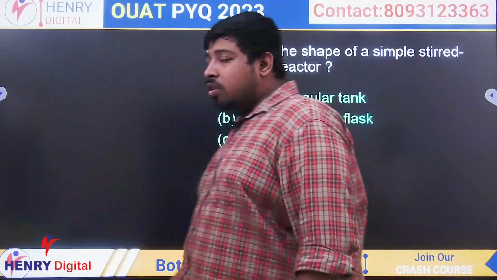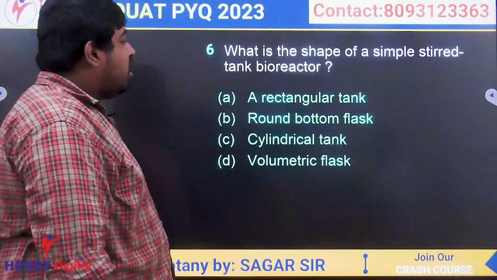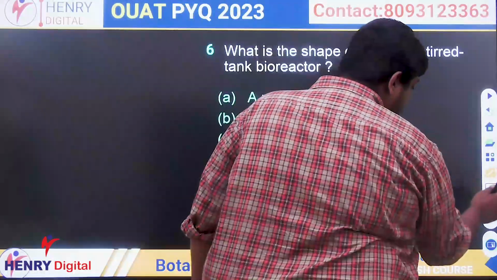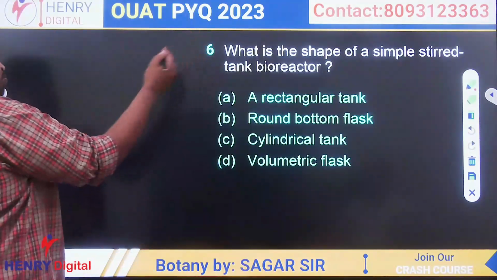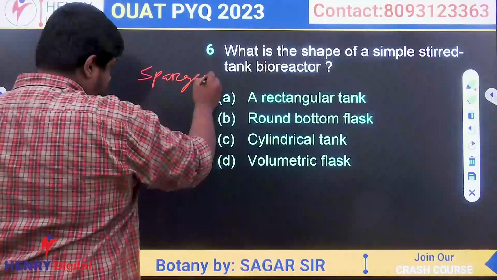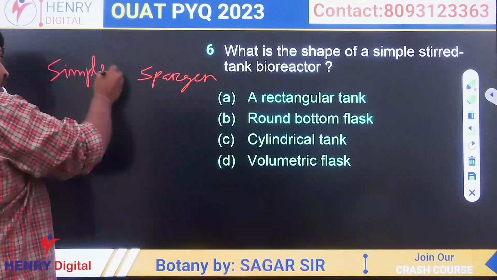Next question was, what is the shape of a simple stirred tank bioreactor? Actually, bioreactors are two types. One is simple stirred tank bioreactor, another is Parger bioreactor. One is simple, another was Parger.